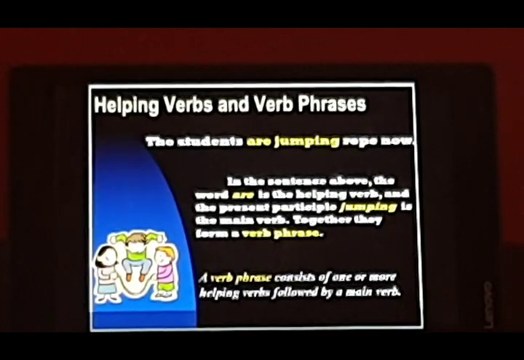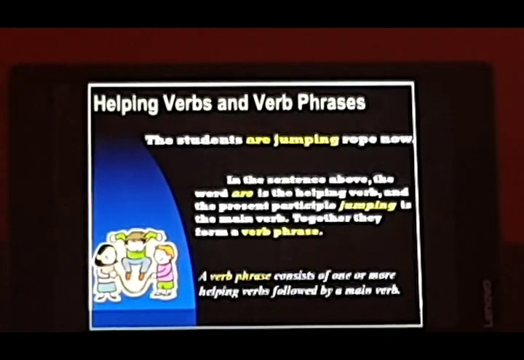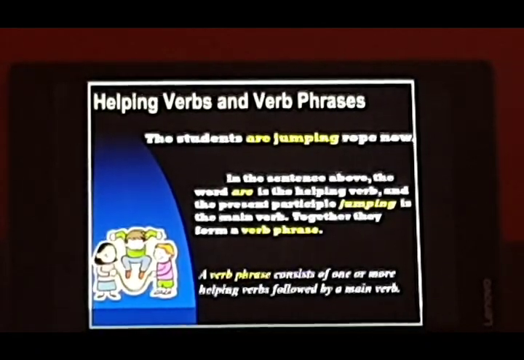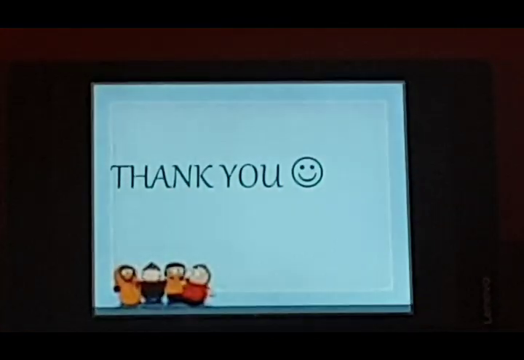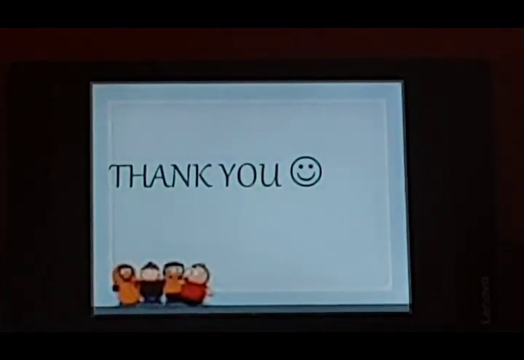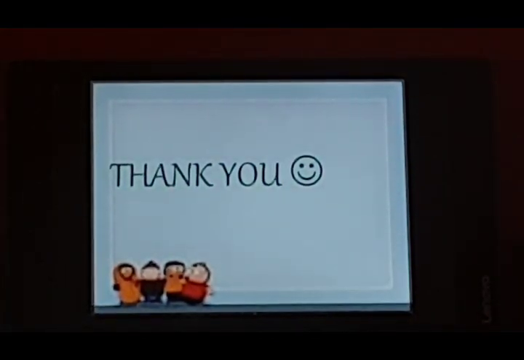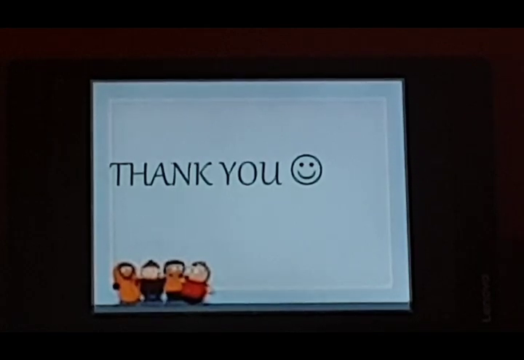Together they form a verb phrase. A verb phrase consists of one or more helping verbs followed by a main verb. Like I said, it can be shall have been doing, will have been sleeping. So there are many helping verbs, and after that we have the main verb.